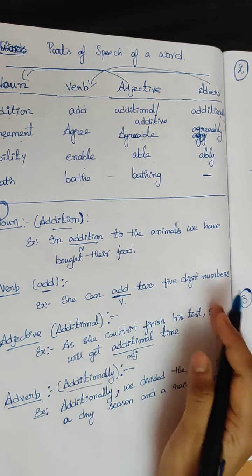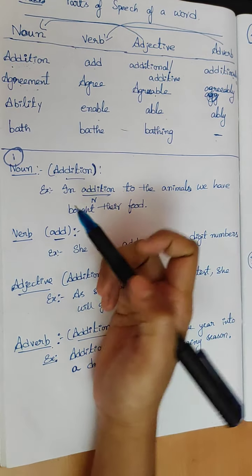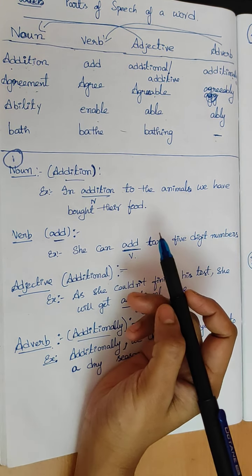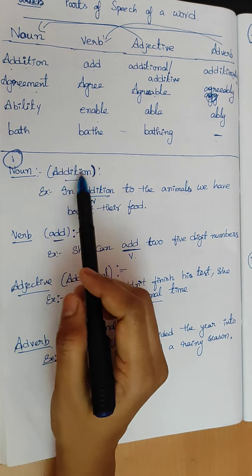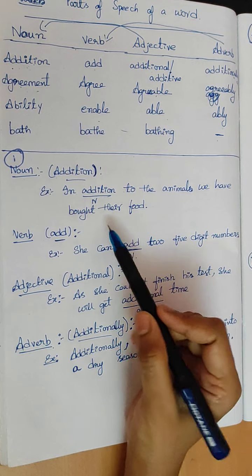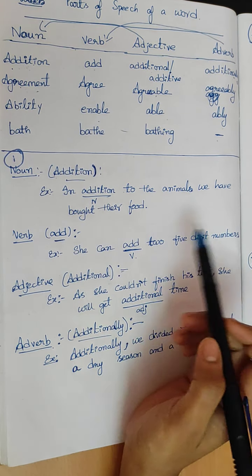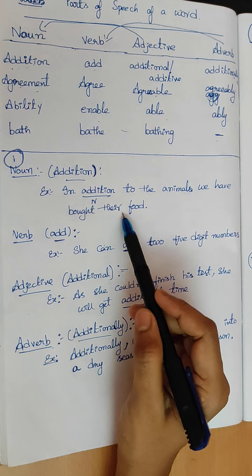Next, I will give examples of how to make a sentence for each word. First noun, we will take addition. How to make a sentence using this word? We have to write the sentence. In addition to the animals, we have bought their food.